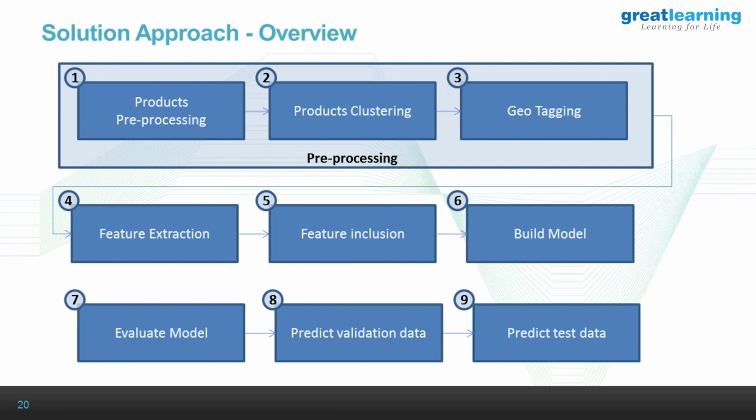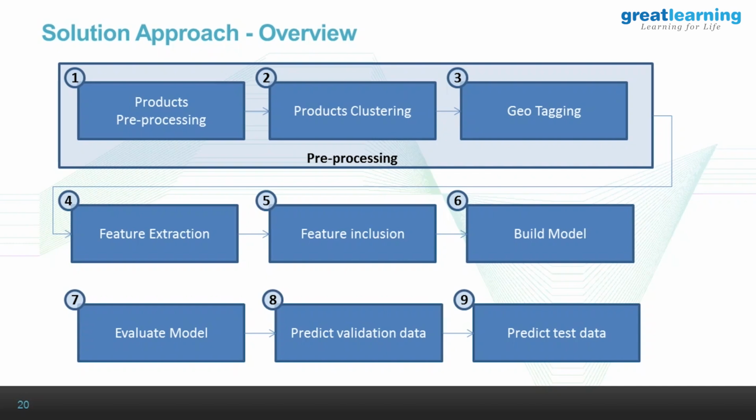We've also done geotagging. We have the agencies and the state, town and address. We did some text mining on the state name and town, and based on the town and state, we grouped the agencies into clusters belonging to the same state and town. Based on all these three inputs and the existing variables, we did some feature extraction.